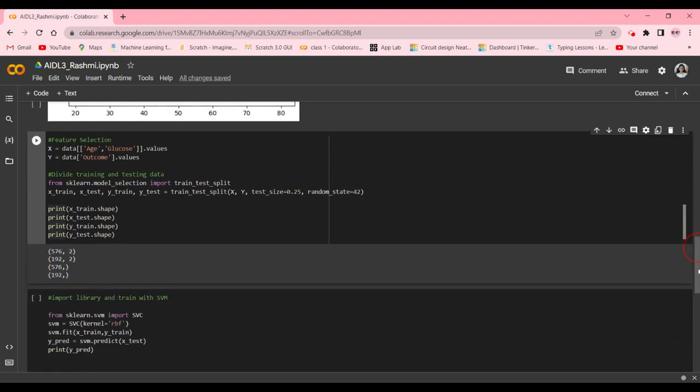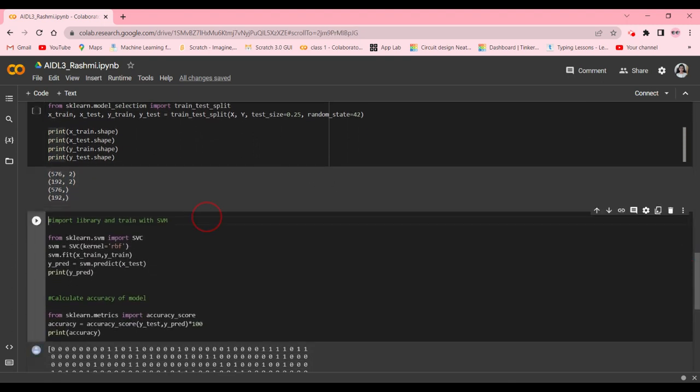Now for our last step, the prediction, and we're going to train with SVM. So from sklearn.svm, we're going to import SVC. svm is equal to SVC with kernel equal to rbf. Now we're going to fit X_train and y_train. And y_pred, which means predict, is equal to svm.predict(X_test).